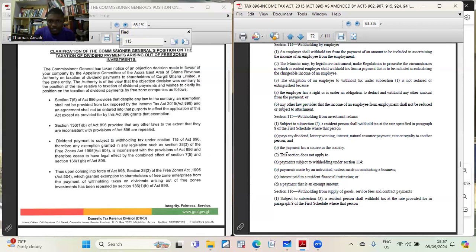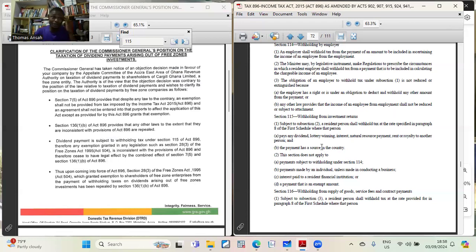So it says that the payment has the source in the country. If you read it, it says a resident person shall withhold dividends at a tax rate in paragraph 8 of the first schedule, where that person pays any dividend, lottery winning, interest, natural resource payment, rent, or royalty to another person, and the payment has a source from Ghana.